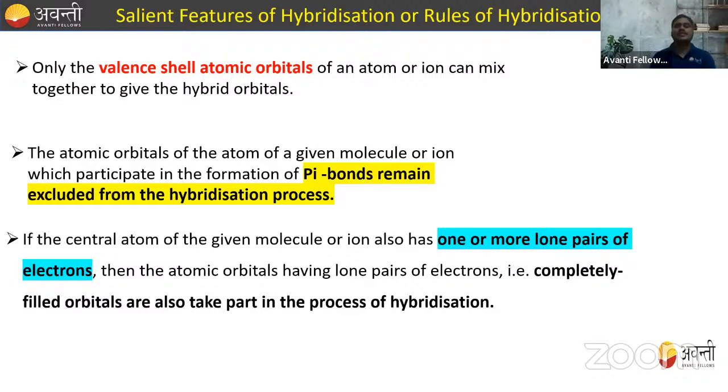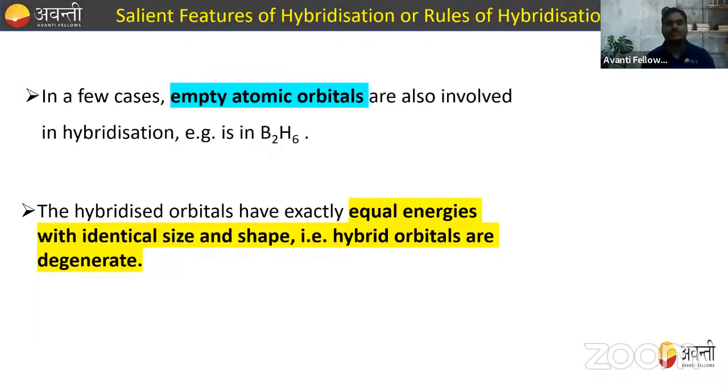Now, if the central atom of the given molecule or ion also has one or more lone pairs of electrons, then the atomic orbitals having lone pairs of electrons, that is completely filled orbitals, also take part in the process of hybridization. Now, in a few cases, empty orbitals are also involved in hybridization, like B2H6.